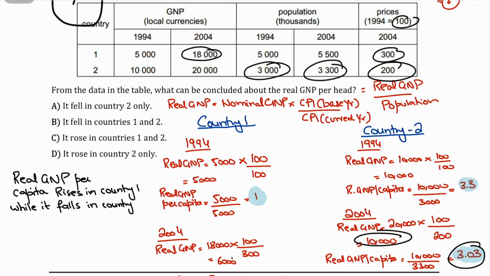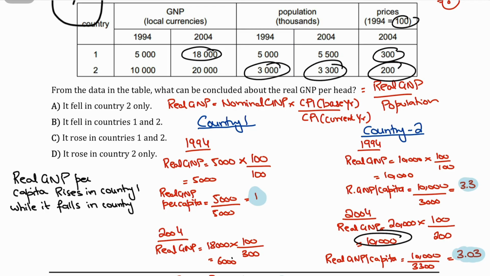So the real GNP per capita in country 2 in 2004 has gone down as compared to 1994, my bad, it has gone down to 3.03 from 3.3.